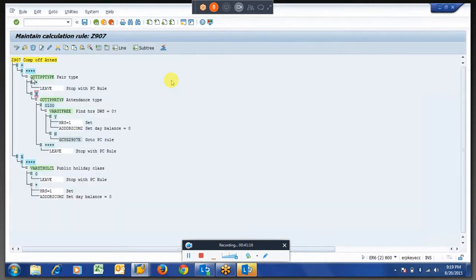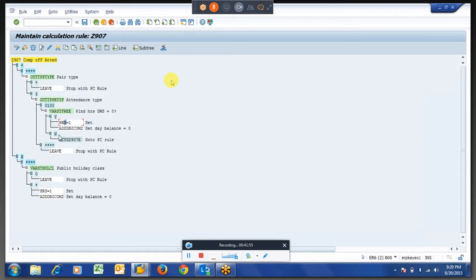See, if you remember here, we used this to compare the pair type. If it is 3, then definitely it is coming from the 2002 info type. That we know. Then if it is 2003, then I am checking the attendance type. If it is 0100, the attendance type, then I am checking VRST, whether the day with the attendance type is free or not, as per his planned working hours. If it is yes, then also this guy had attendance, then we are going to provide this.